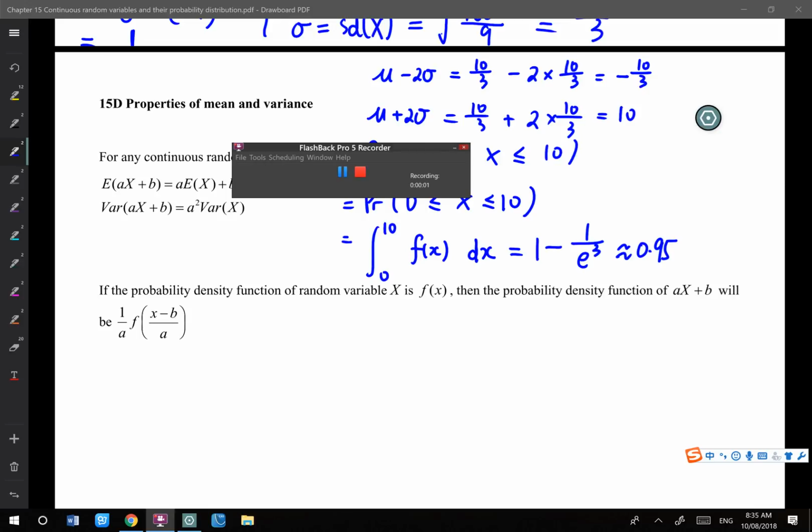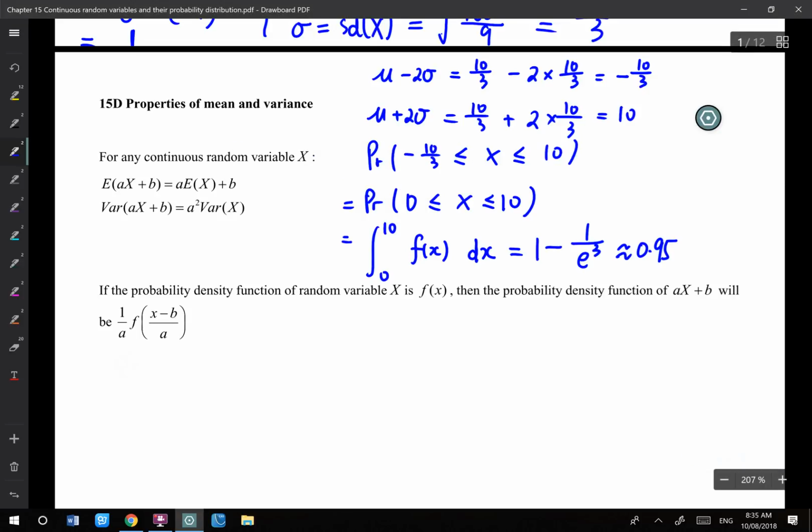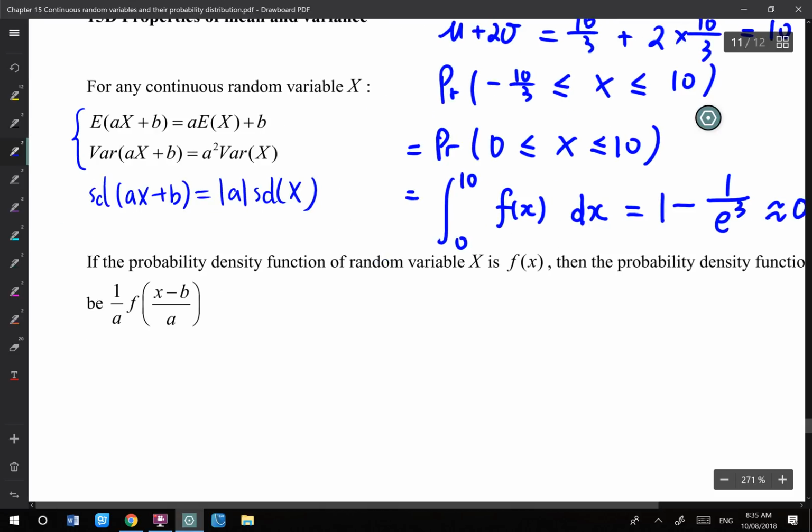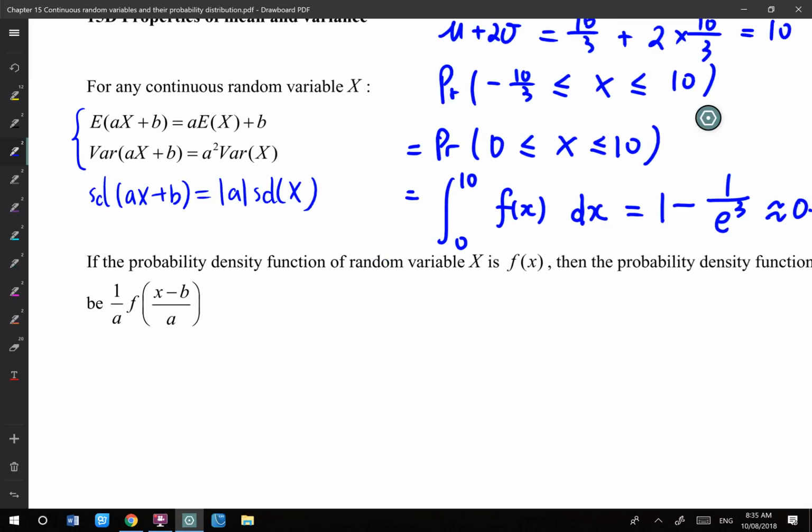Okay, 15D, properties of mean and variance. As I said, those two formulas still work for a continuous random variable. It is always true, it doesn't matter what distribution you have. The standard deviation one still works too, that is the absolute a, SD of X. So all of that is still working for a continuous random variable.